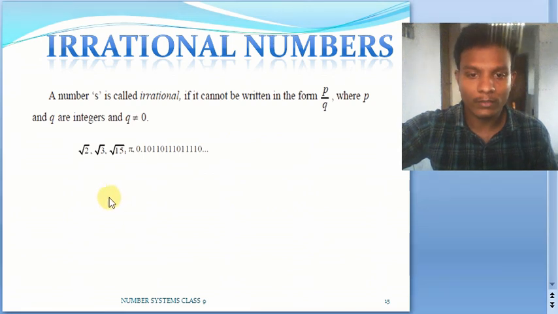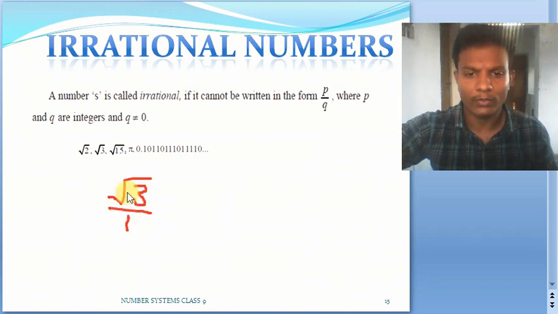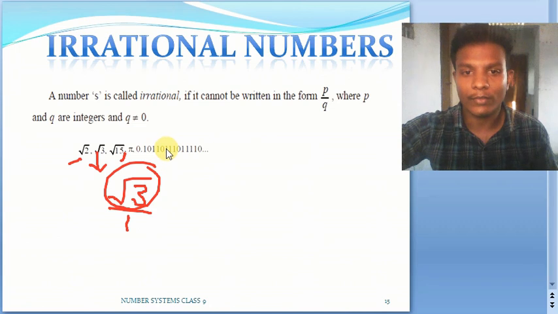For example, consider root 3. As I told you, we can assume 1 as the denominator, so it is in the form of p by q. But my question is, is root 3 an integer? Will you find it in the set of integers that we have discussed above? No. So it can be written in the form of p by q, but here this p, which is root 3, is not an integer. That is why root 3 is an irrational number, and likewise root 2, root 15 and all these numbers will be irrational.